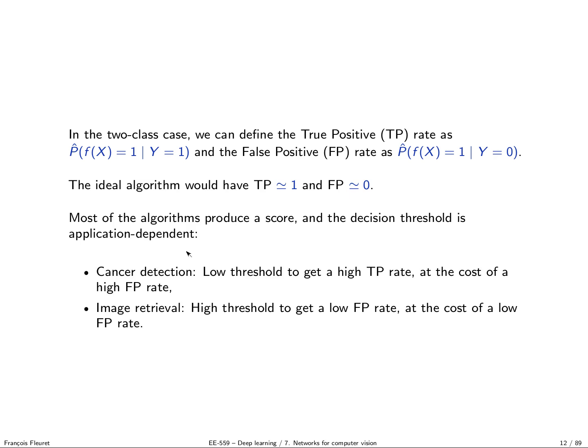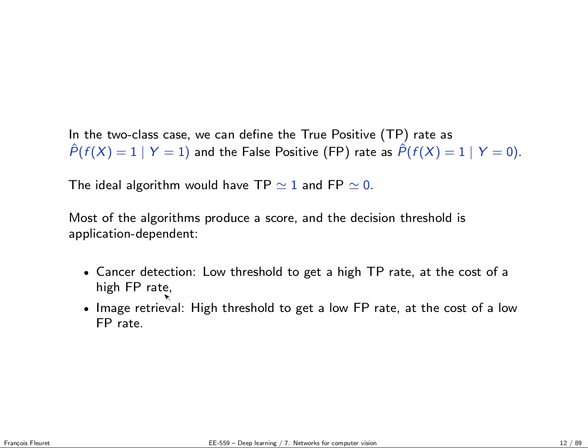So we can consider two examples. For instance, if you do cancer detection, you want a very low false negative. You want a very high true positive, so you don't want to miss any cancer, even if you have a high false positive, even if often you will predict cancer when there is none. Why? Because the algorithm will not make the final decision. If the algorithm predicts cancer, then it will trigger additional tests from oncologists and doctors. So it's far more costly to miss a cancer than to do a false positive.